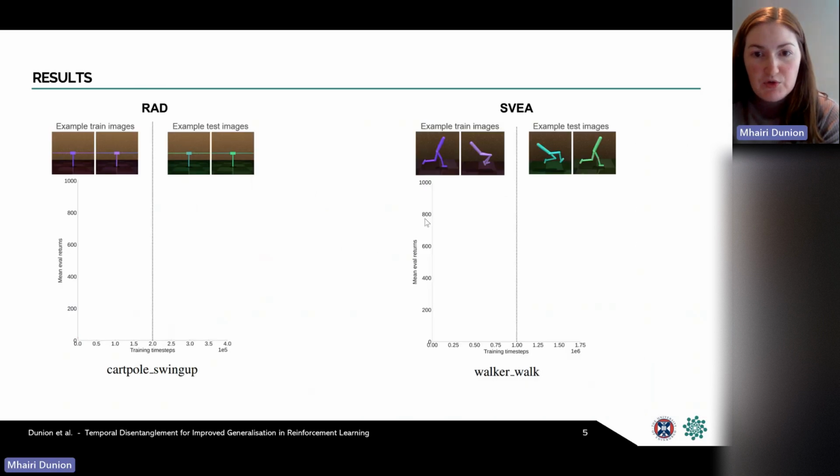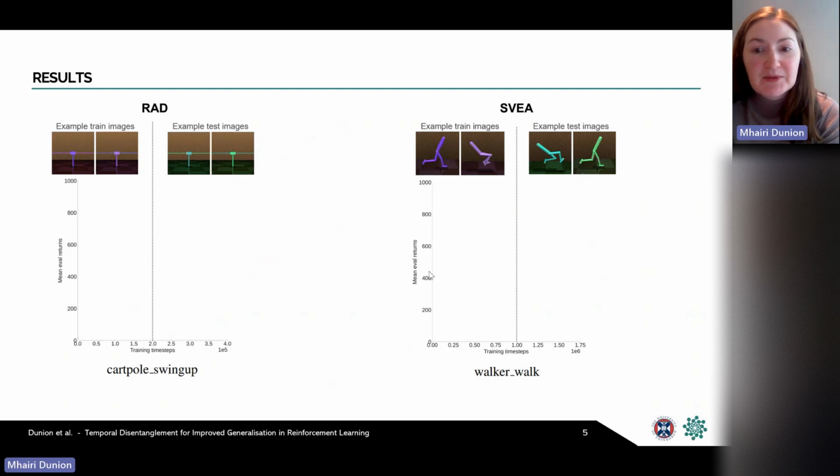Okay, so now moving on to some results. Our experiments are designed to evaluate whether TED allows zero-shot generalization to unseen values of an environment variable, and also to assess whether TED promotes faster adaptation after the change in the environment variables if generalization is not instant. So we evaluate our approach on settings where the agent must generalize to unseen values of variables with continued learning on the test environment.